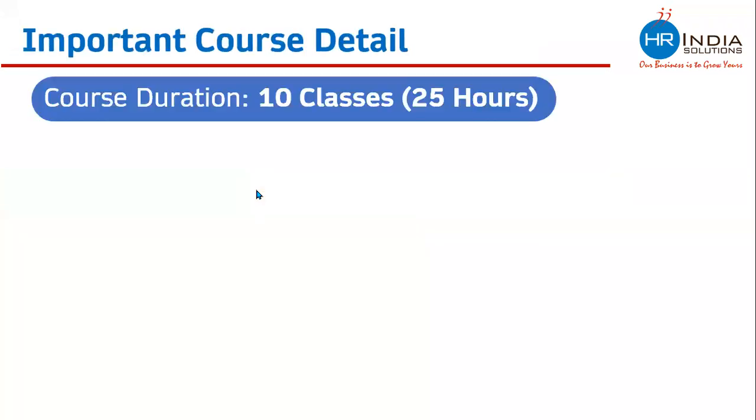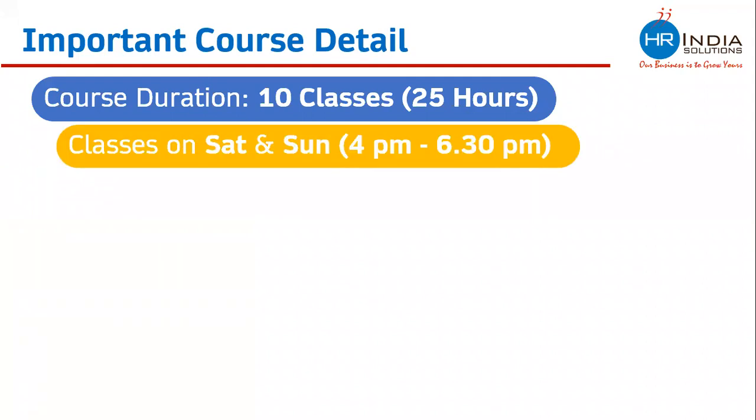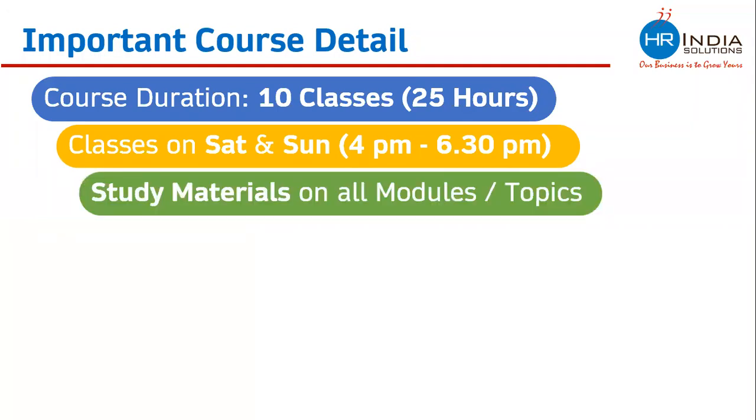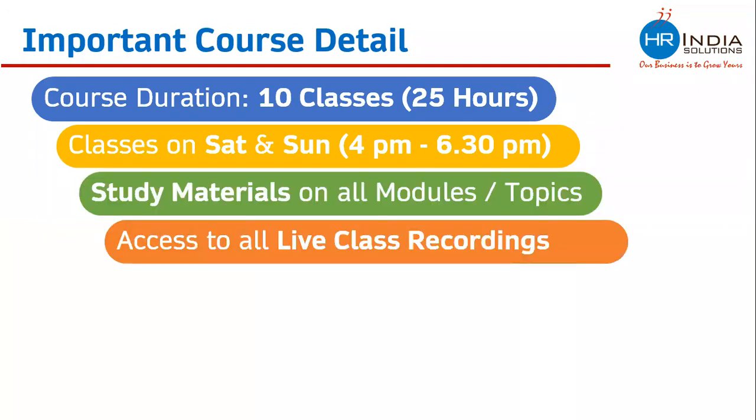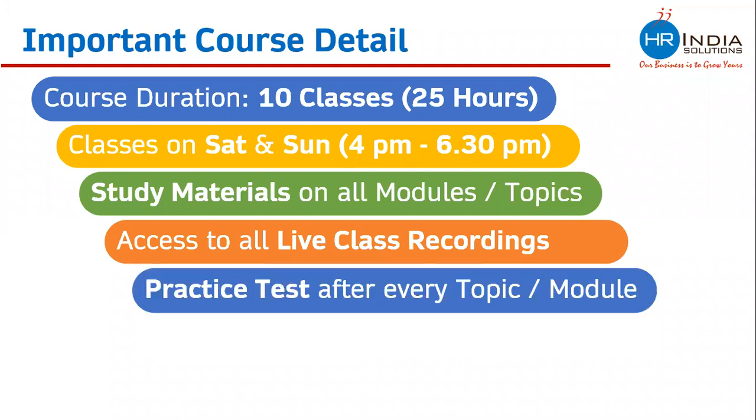So, important course details. The course duration is 25 hours, which is 10 classes. Classes happen on Saturday and Sunday only, 4 p.m. to 6:30 p.m. Study materials are given on each and every module or topic. There is access to all live class recordings. Every class gets recorded, and you get the recording on the very same day. That remains with you, and you can view the recording as many times as per your convenience.